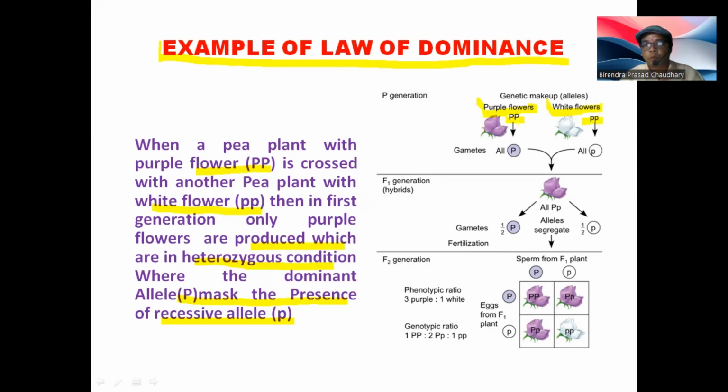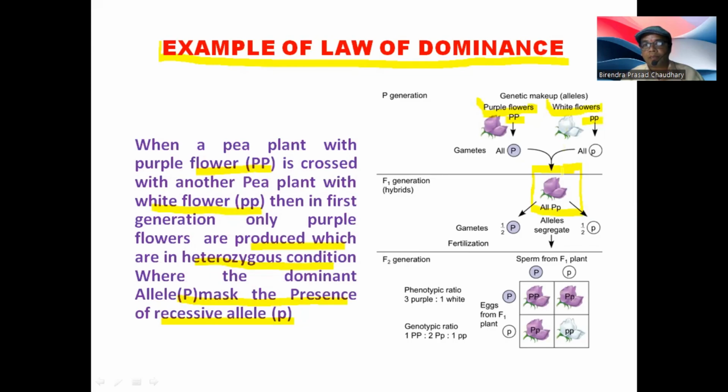When these two parents, which are genetically different, have different genotypes, are crossed, then in the first generation we see only the dominant character appears, means here only the purple color of flower appears, not the white color of flower.